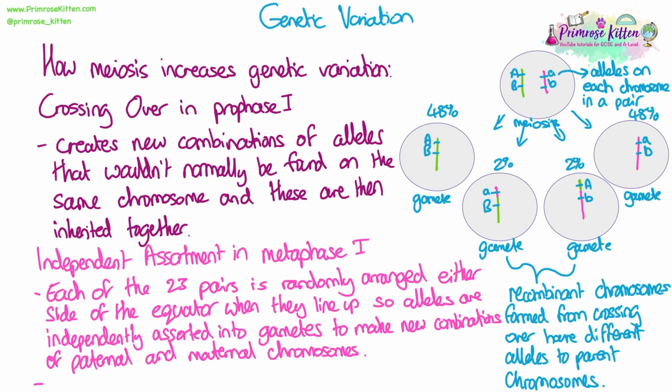If we work this out, we can see that there are 23 pairs of chromosomes. So 2 to the power of 23 is how we can calculate the variety of each gamete we would get. All of those different combinations of chromosomes that could possibly happen means there are potentially trillions of combinations if you think about the fact that that's for each gamete. So 2 to the power 23 is for the sperm, and then 2 to the power 23 for the egg, and then they combine together randomly again when they fuse. So we get a lot of variation through independent assortment.